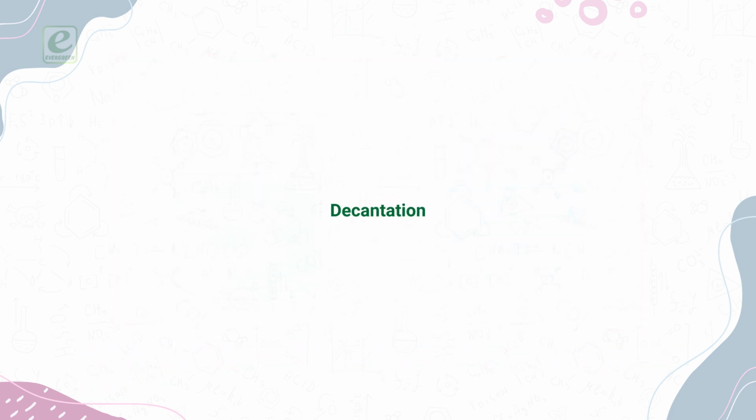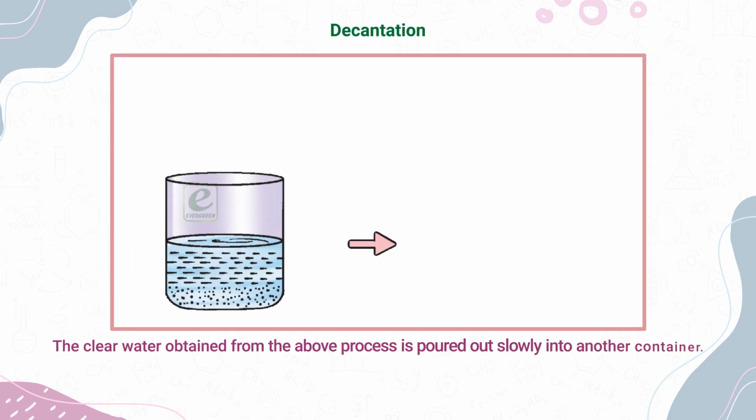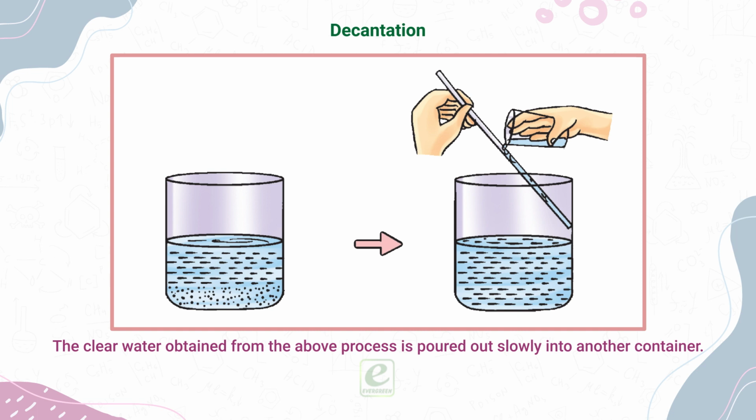Decantation. The clear water obtained from the above process is poured out slowly into another container. This process is decantation.